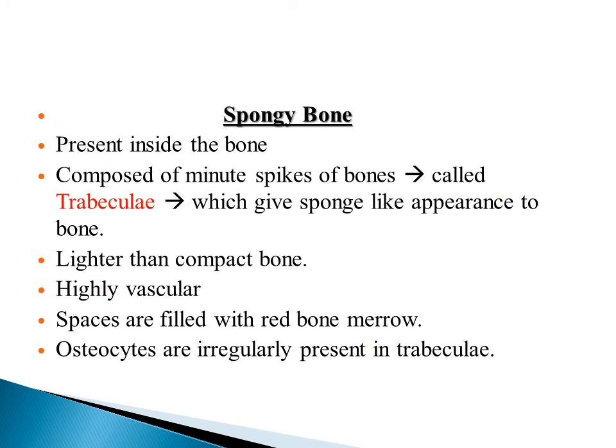Spongy bone is the second part of the bone that is present inside the bone. Spongy bone is composed of minute spikes of bones that are called trabeculae, which gives a sponge-like appearance to the bone. It is lighter than compact bone and it is highly vascular. The spaces are filled with red bone marrow that is responsible for the formation of RBCs. Osteocytes are irregularly present in the trabeculae.